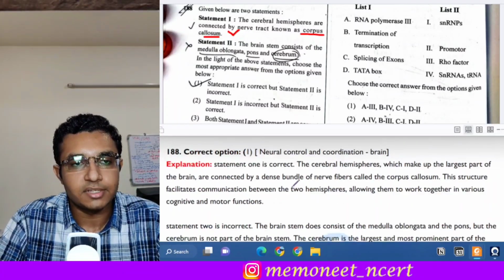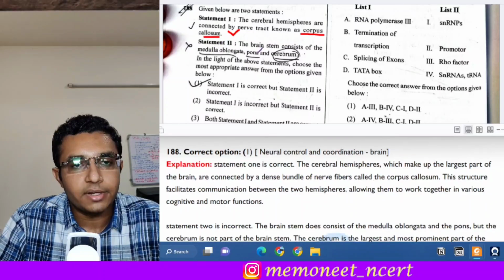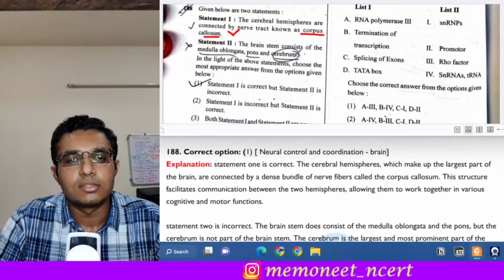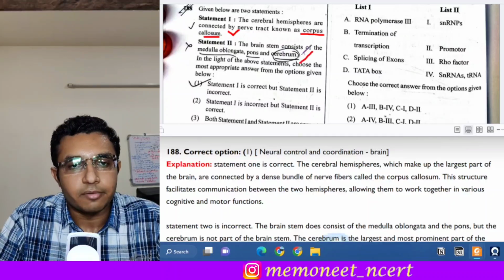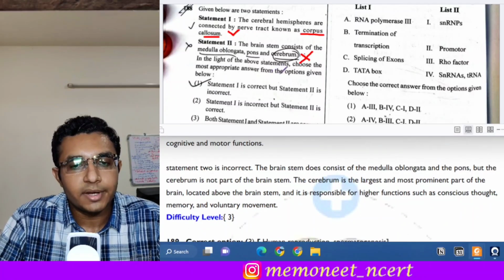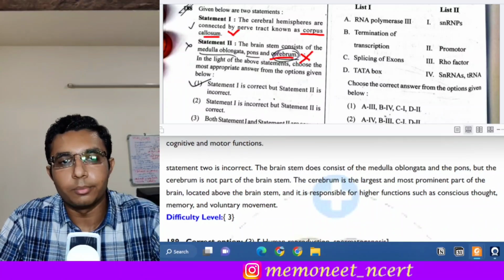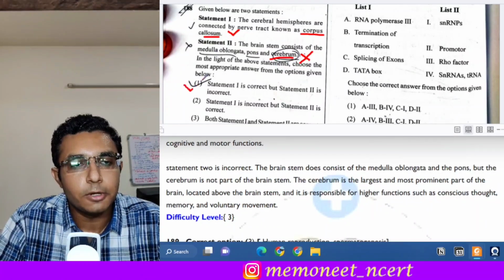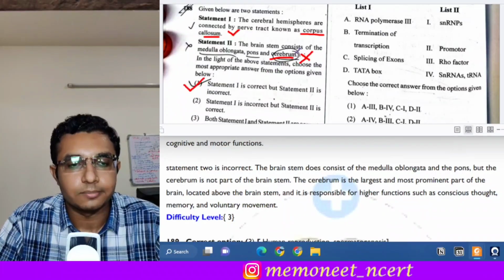Next is the brainstem consists of medulla oblongata, pons, and cerebellum. This is an incorrect statement, because the brainstem consists of medulla oblongata and pons. Cerebrum is not present; cerebrum is a part of the forebrain. So here the answer will be option 1, that statement 1 is correct but statement 2 is incorrect.